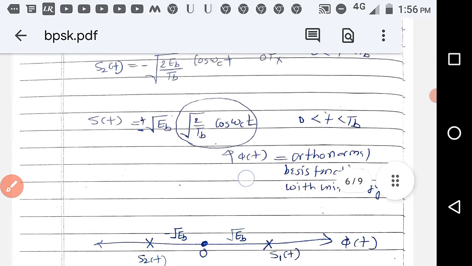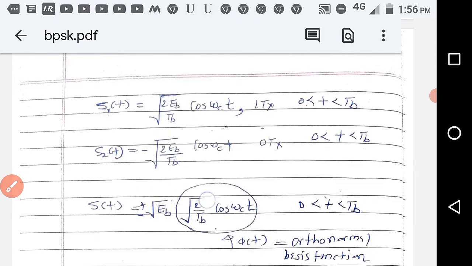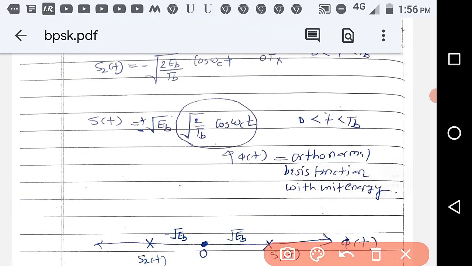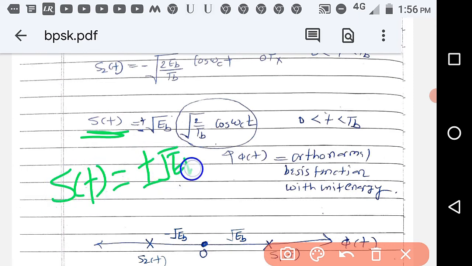It's very simple. In simple language we can say that you have to represent st in terms of phi t, and phi t is this one. How do you get this phi t? If you want, I can explain that also, but in this video that is not possible. So phi t is the orthonormal basis function which has unit energy. Now you have to represent this st in terms of phi t. So from here you get st is equal to plus or minus square root of Eb phi t.